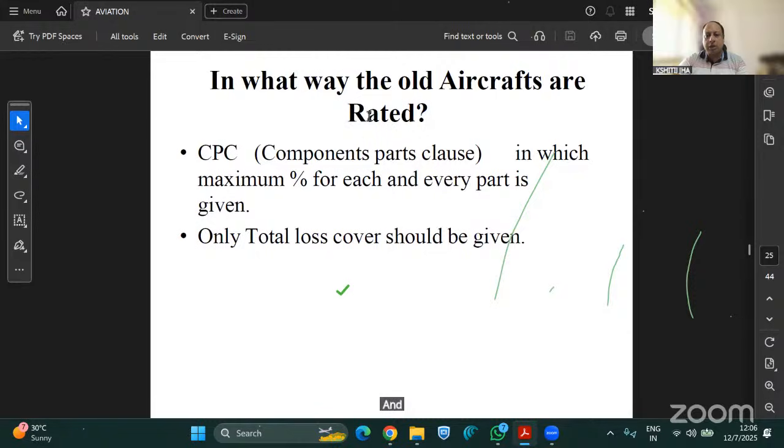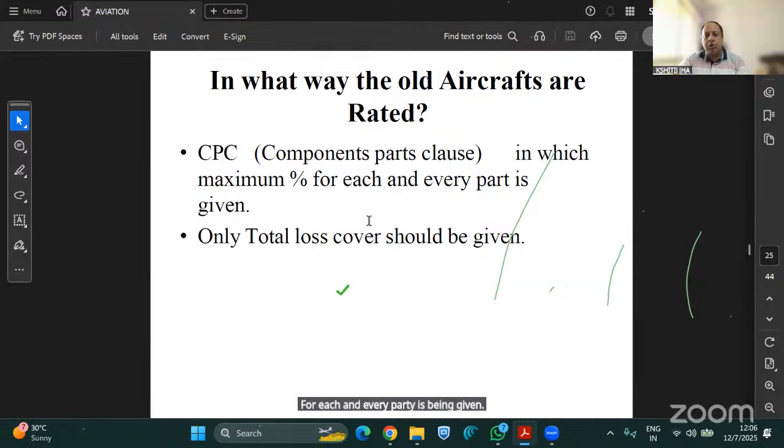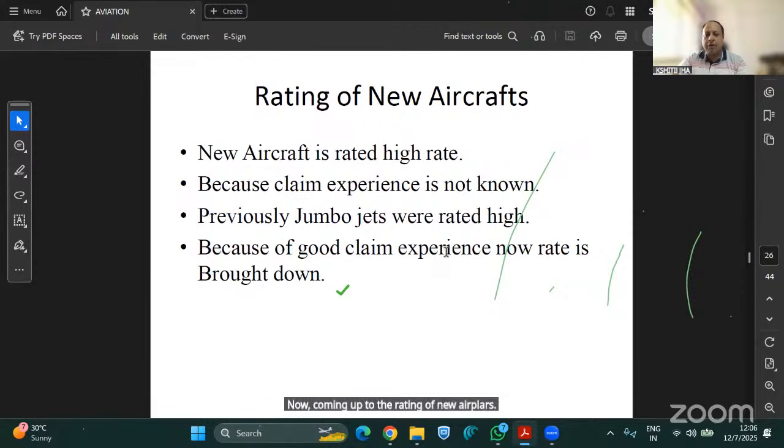And this is how the old aircrafts are rated, like the components parts clause, in which the maximum percentage for each and every part is given, and only total loss should be given. Nowadays, it is not used, so it is not relevant from the exam point of view. I am skipping it. Now coming to the rating of new aircrafts, whenever a new aircraft is being made, suppose Tejas is indigenously built in India.